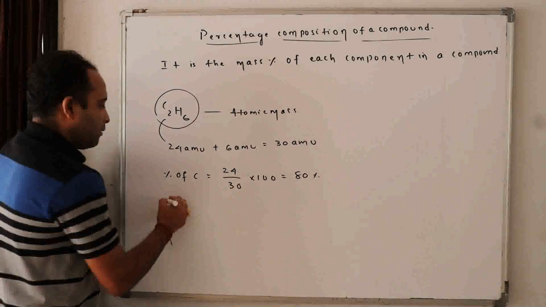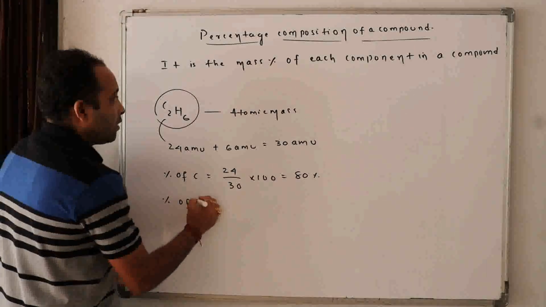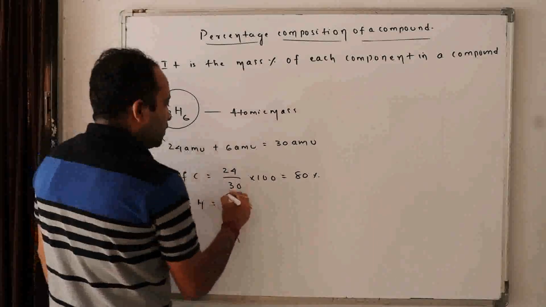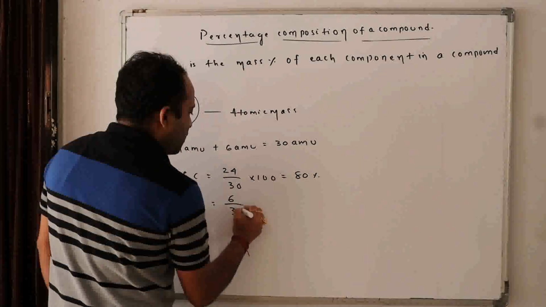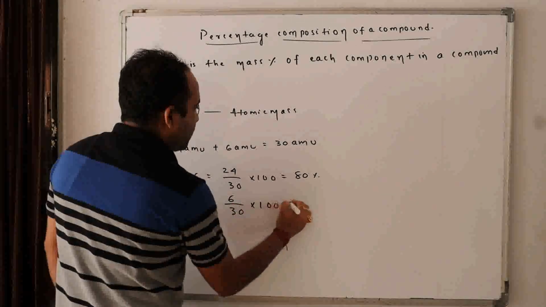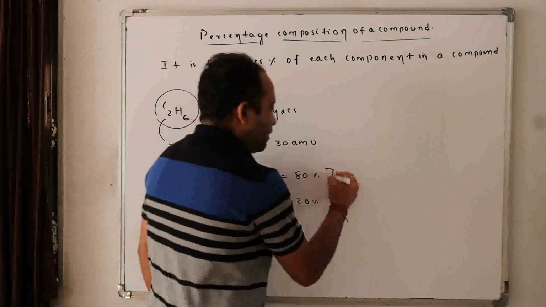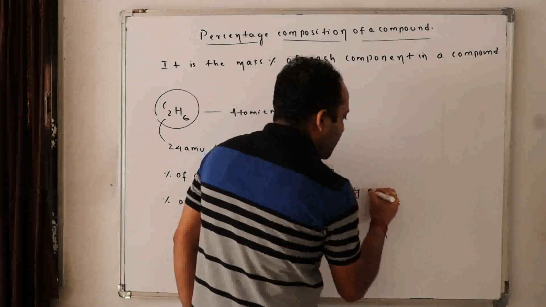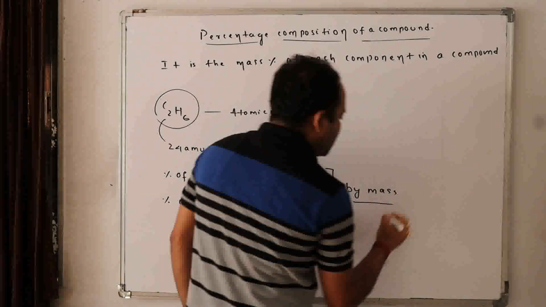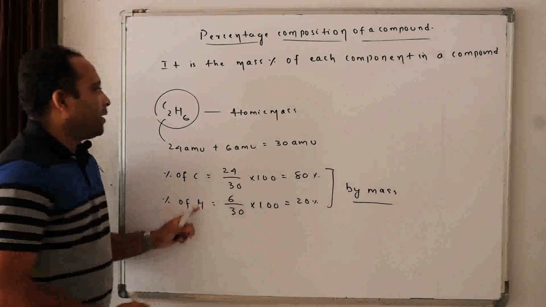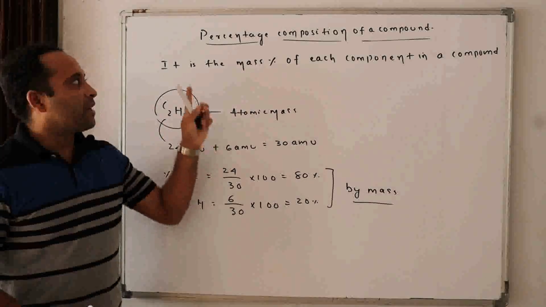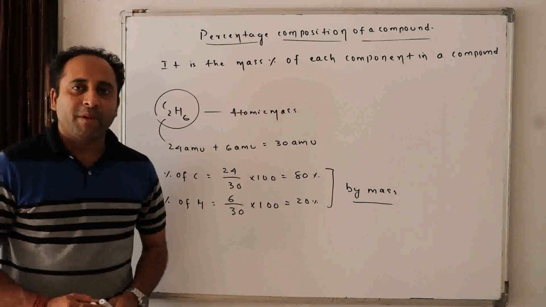Done. What is the percentage of hydrogen here? Is it 6 by 30 into 100? 20%. These are the percentages by mass. So the mass percent of each component in a compound is called the percentage composition of a compound.